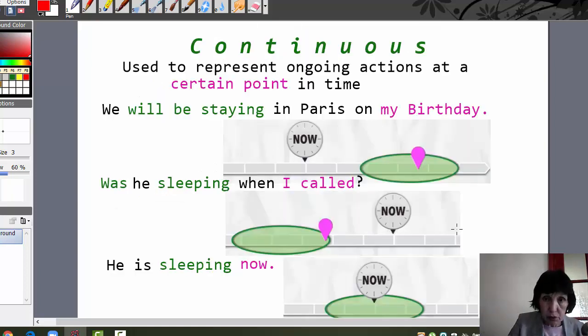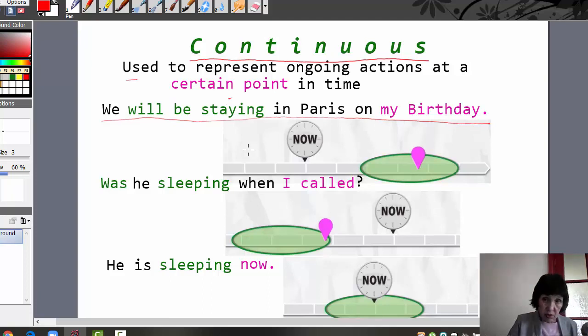Okay, now we will look through continuous tenses. Continuous tenses are used to represent ongoing actions at a certain point in time. For example, we will be staying in Paris on my birthday. You see? Here, my birthday is a point in time.